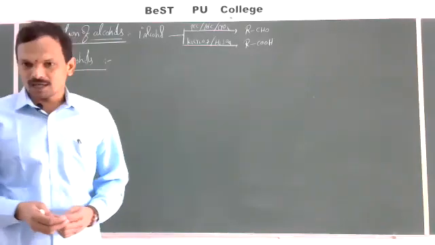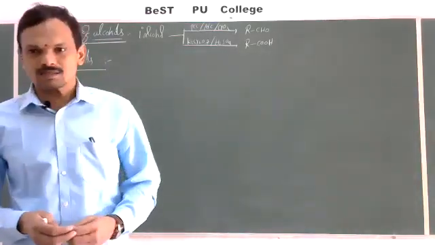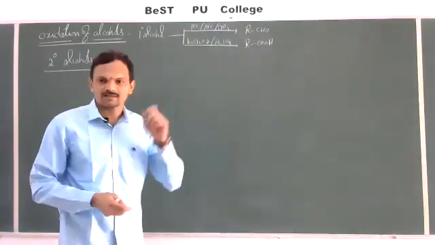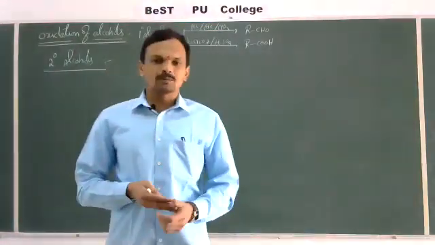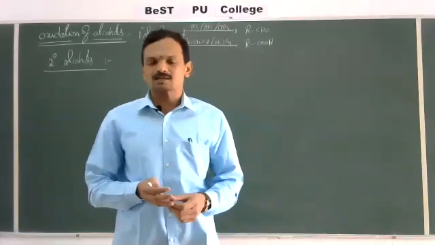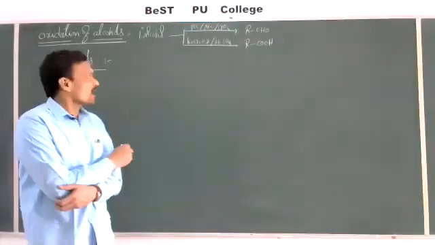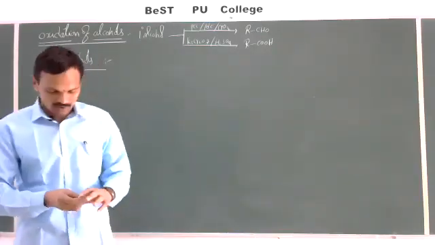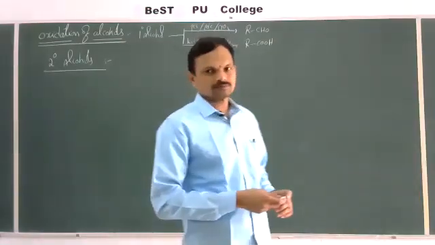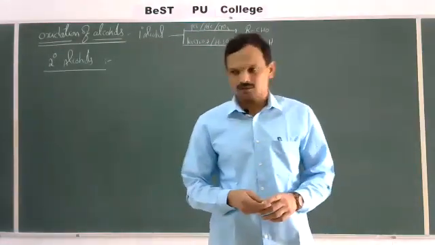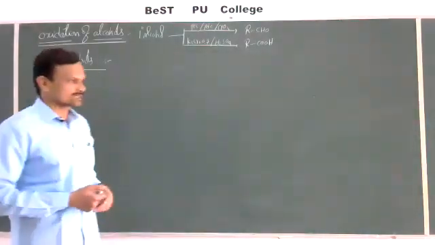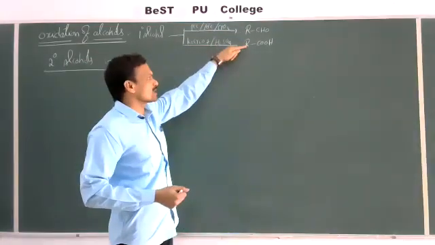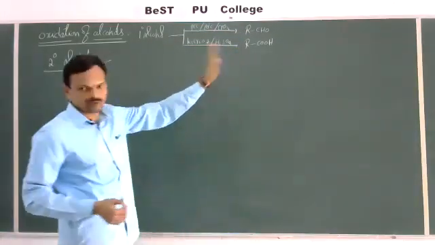Oxidation of primary alcohols with mild oxidizing agents like PCC, PDC or CrO3 gives aldehydes, whereas oxidation with strong oxidizing agents like acidified KMnO4 or acidified K2Cr2O7 gives carboxylic acids with the same number of carbons. The aldehyde formed and the carboxylic acid formed here both contain the same number of carbon atoms.